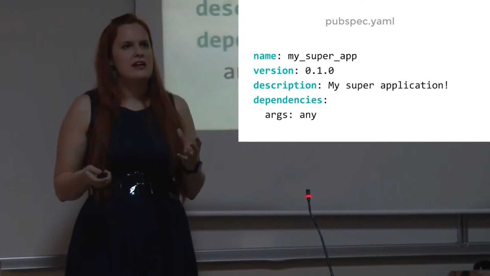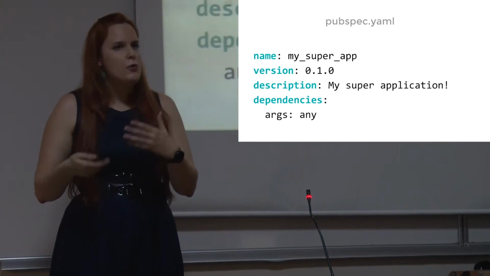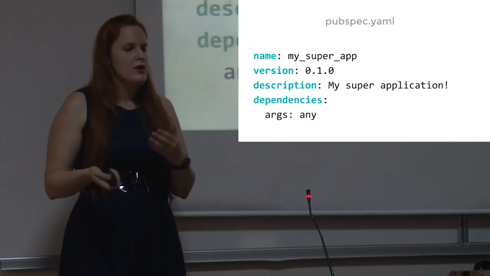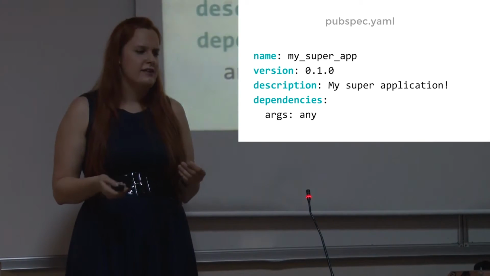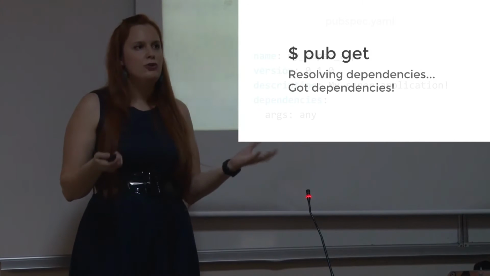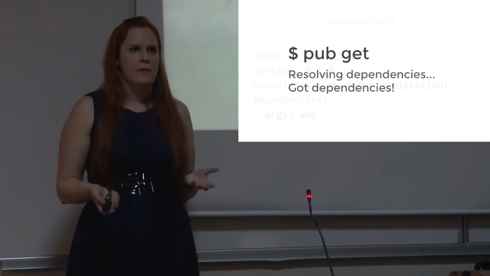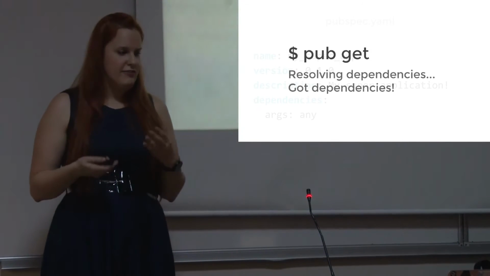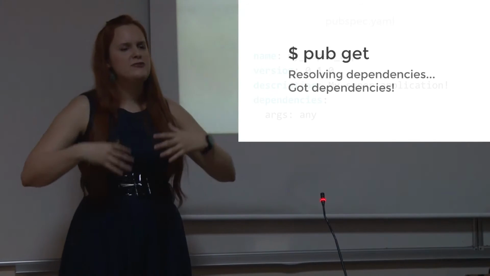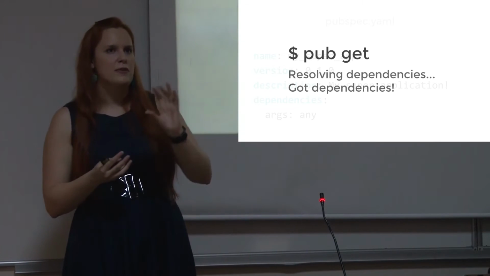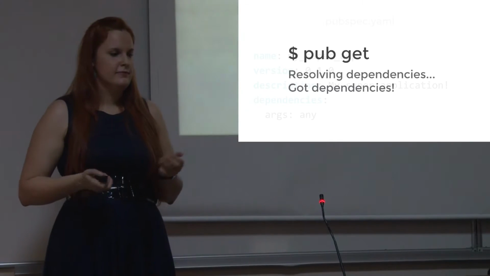But the most important thing is the dependencies, because I want to use other libraries, because I don't want to implement everything by myself. So I can put their libraries in, and then I will run pub get, and all the libraries are downloaded for me. They are in the project now, so I can use them. It's also a really nice thing that when some library uses another library, I don't have to care about the dependencies of the other library, because all the needed libraries are downloaded for me. So this is pub.